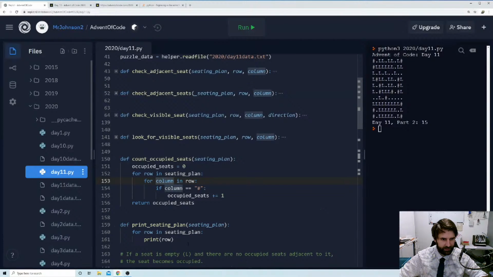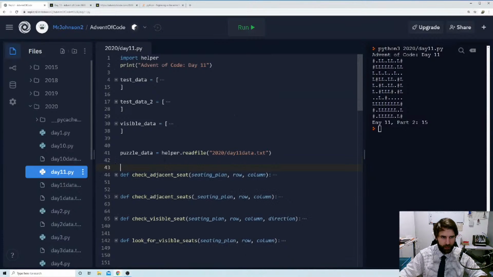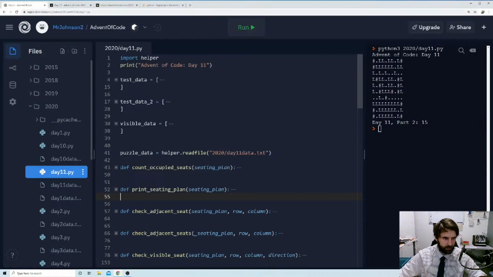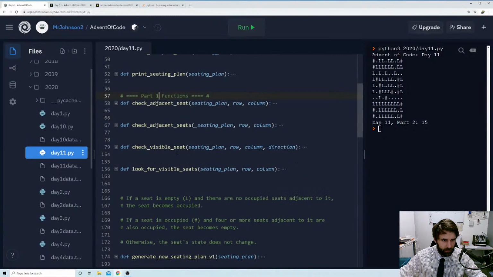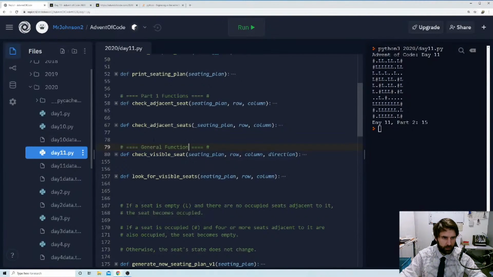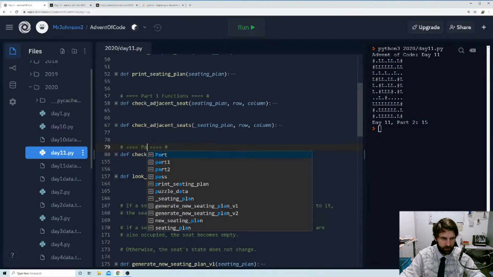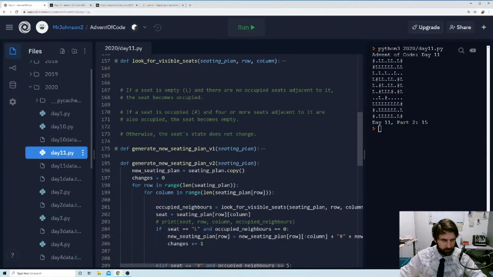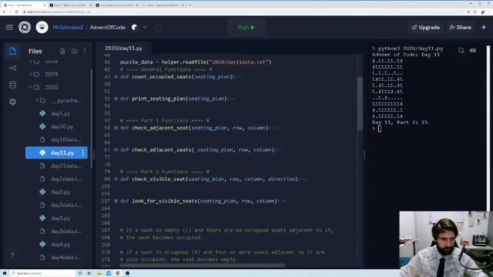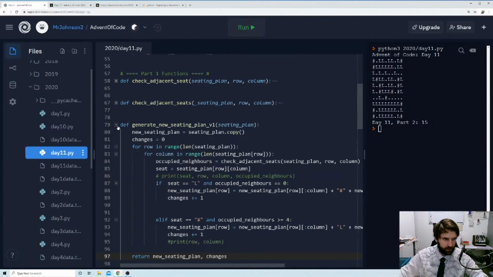So these are kind of little helper functions. Yeah, that should at least make it a little bit more clear.